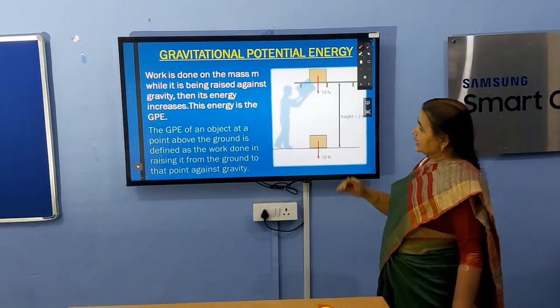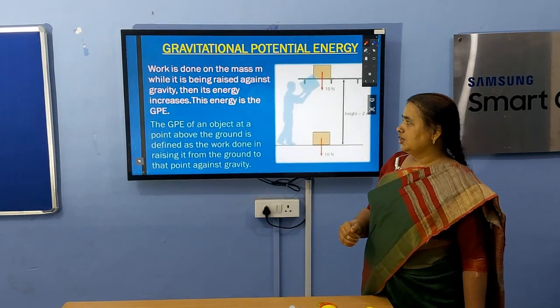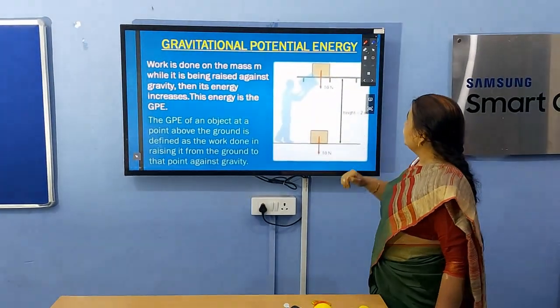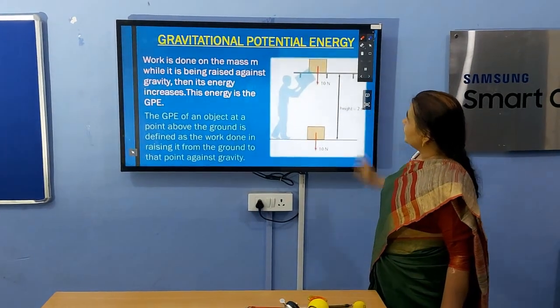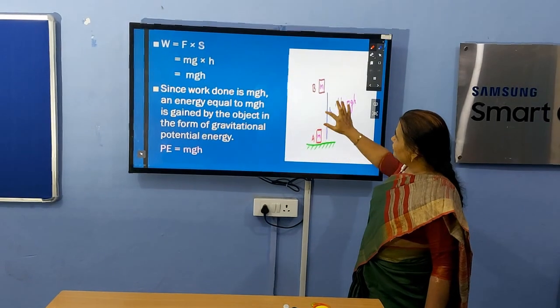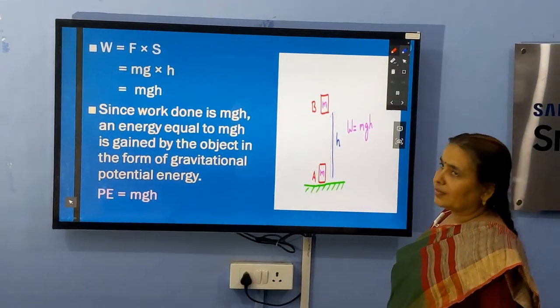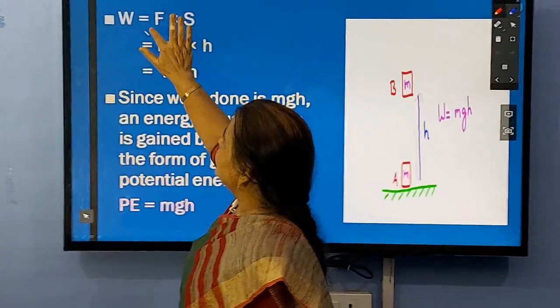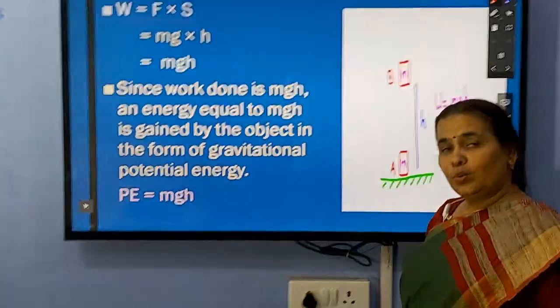So let us calculate the gravitational potential energy of an object at a point above the ground, and let us discuss the formula. Let us lift this box up with the height h. So what is work done? Work done is again W is equal to F into S. What is F?